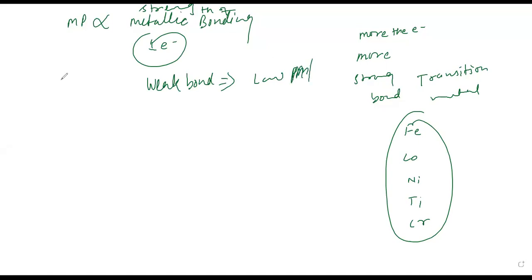Melting point is low. Why the low melting point? Because the bond itself is very weak. Getting? Only one electron is there, so obviously the bond will be weak bond, low melting point.